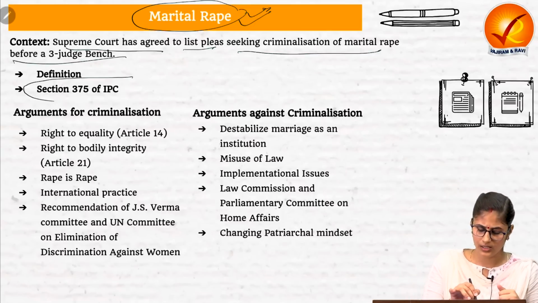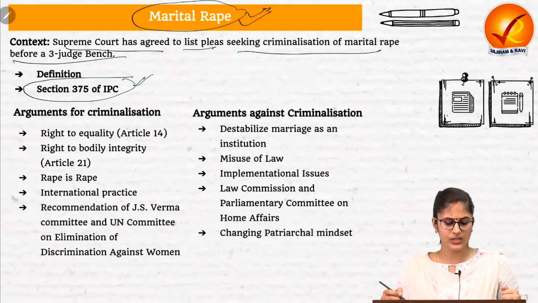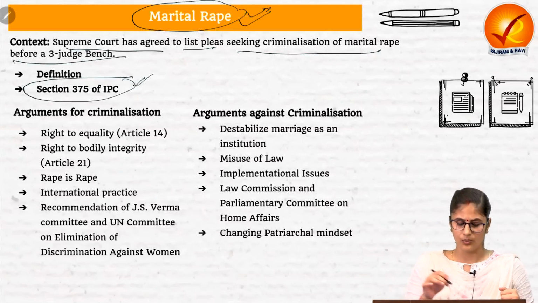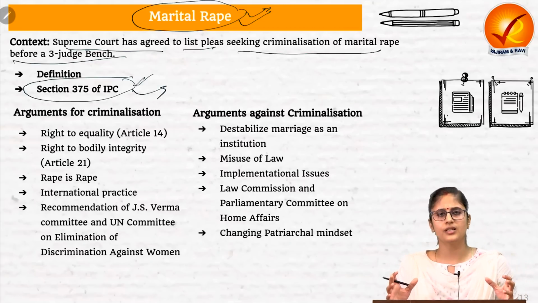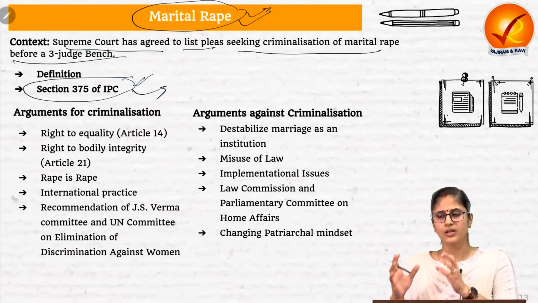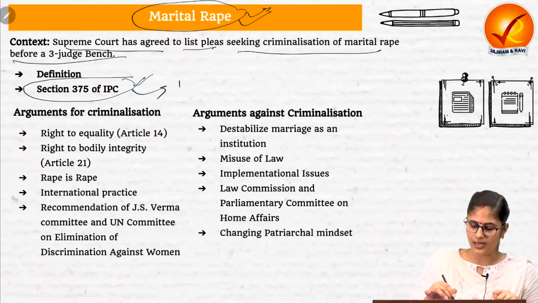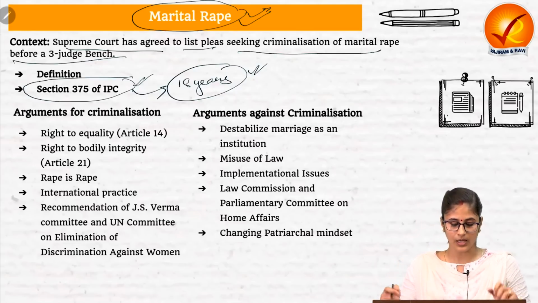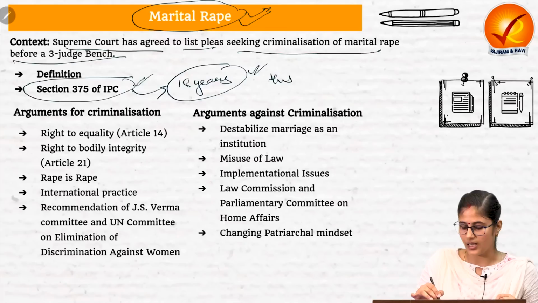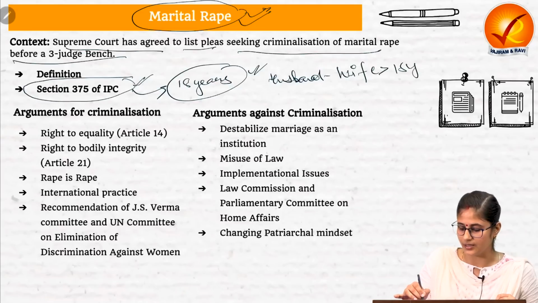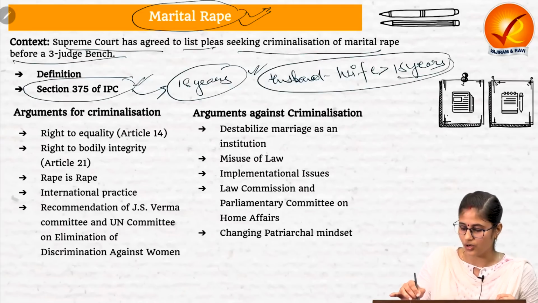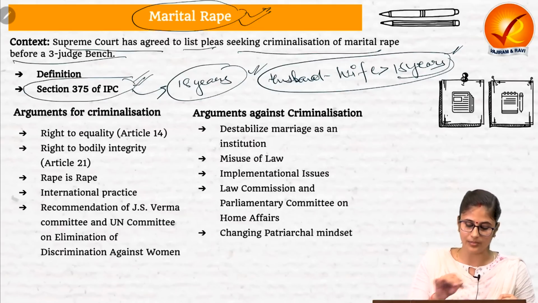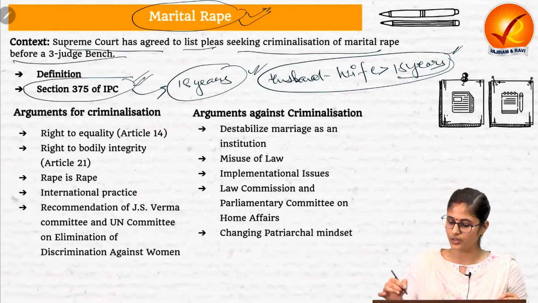Why? Because it has been exempted under section 375 of the Indian Penal Code, which states that sexual intercourse between a man and his wife, who is not aged less than 18 years, would not be considered as rape. Okay, so the sexual relationship between a husband and a wife who is greater than 18 years of age would not be considered as rape. So it is exempted under section 375 of the Indian Penal Code.